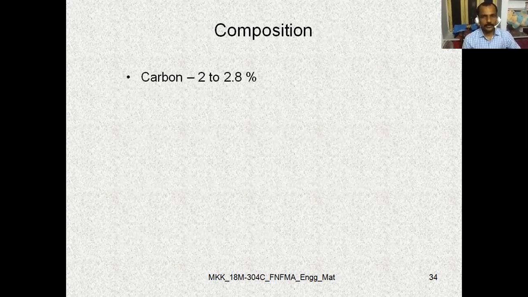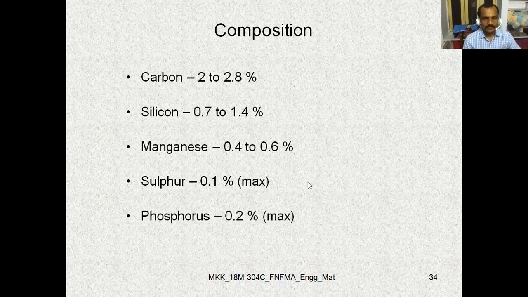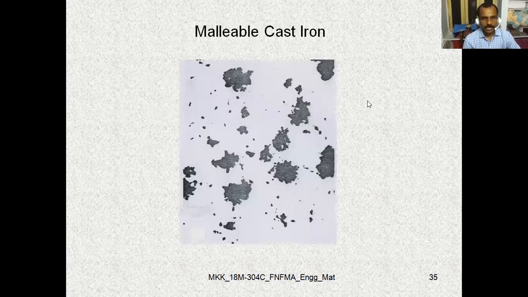Now let us move to the composition. Composition of spheroidal cast iron. Carbon is from 2 to 2.8 percentage. Silicon is 0.7 to 1.4 percentage, whereas the manganese has 0.4 to 0.6 percentage and sulfur 0.1 percentage maximum, along with the phosphorus 0.2 percentage maximum. So this is the structure of malleable cast iron.